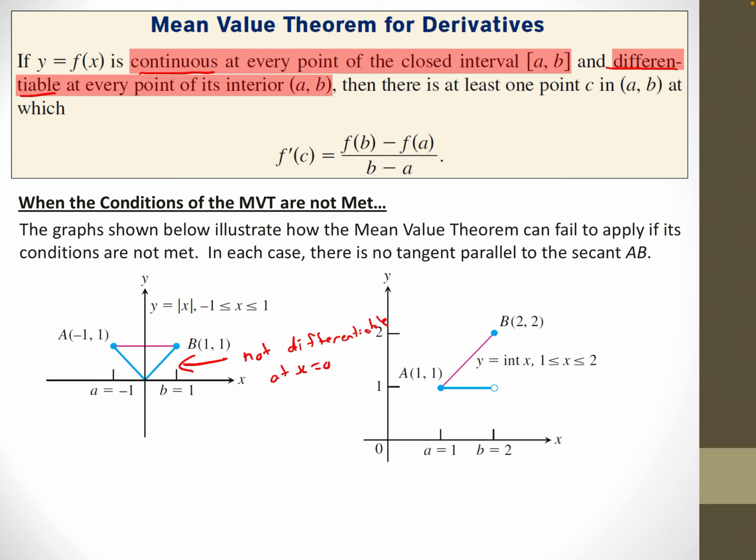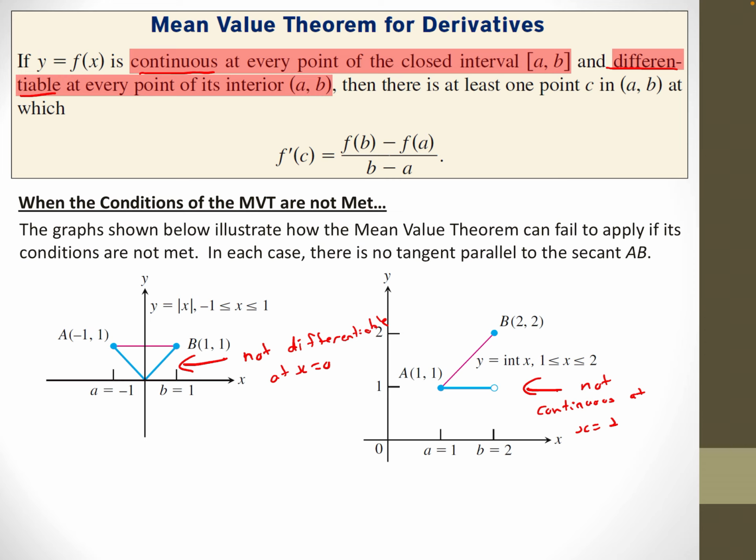At x equals 0, there is a point between -1 and 1 where this function is not differentiable. And on the right-hand side, we have the int function, and so it's not continuous at x equals 2. Well, a lot of other places too, but it's not differentiable at x equals 2. And so what we say there is these two functions might break the mean value theorem.